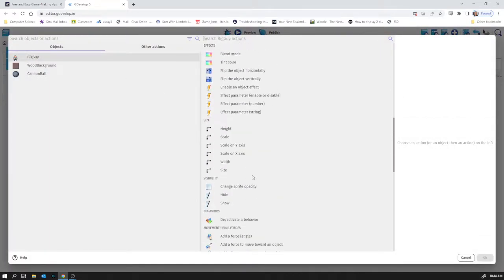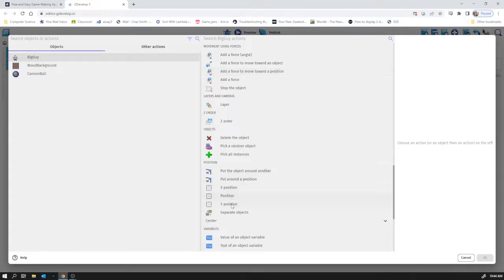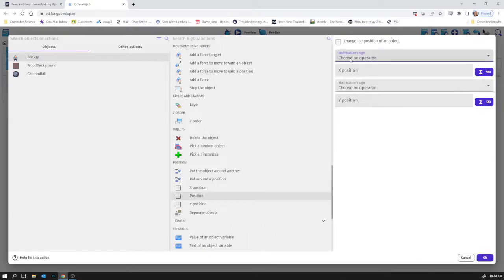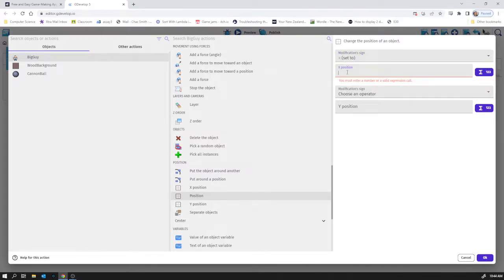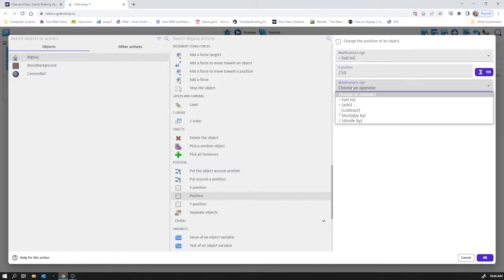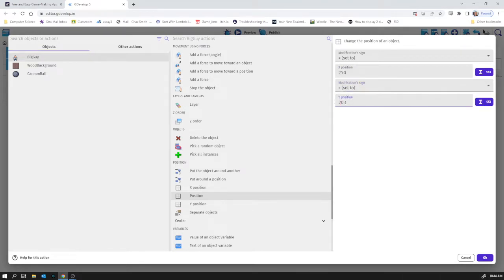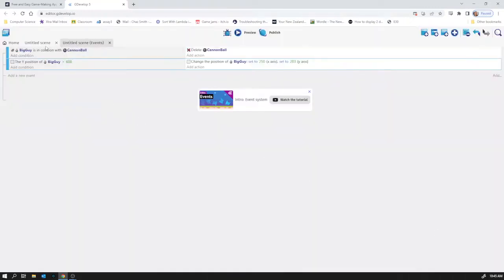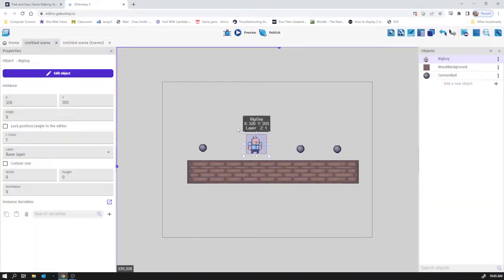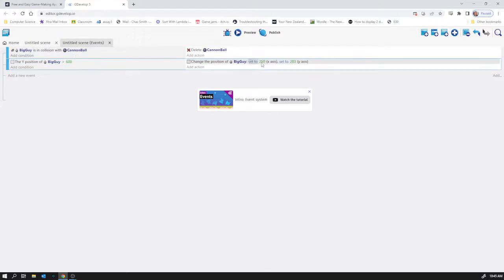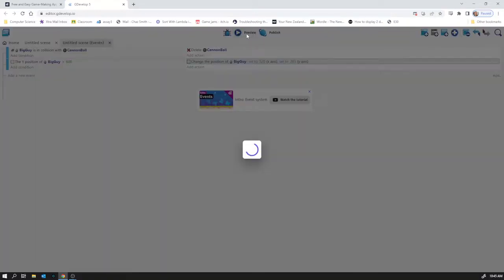We can set x and y separately, or I think we can just set his overall position. Yeah, set his x and y. So I can set his x position to, what was it, 320, 250? I think it's 320. I know that the y position was 203. Set to 203. Let's just quickly go back to the scene, hover over my guy, 320. You can actually just change it right here, 320. Cool. So now we should have that he falls off and he gets set back to that position.